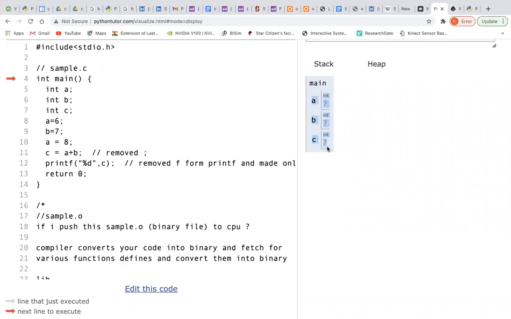So before the execution starts, the memory is allocated, not like Python. That is the reason why, if I have written a is equal to 6 and again a is equal to 8, the 6 and 8 are both changed in the same address. Did you remember this? We have discussed in Python. If you say a is equal to 7, a has a different ID. If you say again a is equal to 6, a's memory will change. Have you remembered that? Yes, sir.